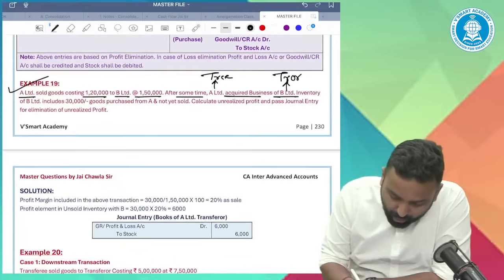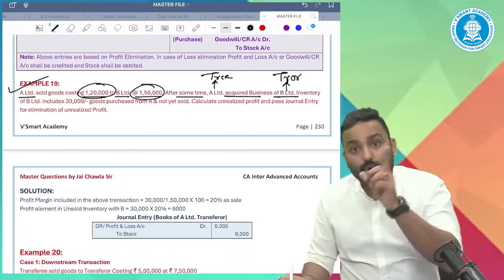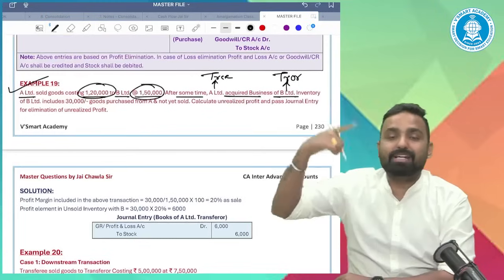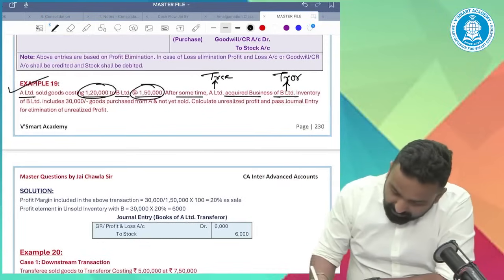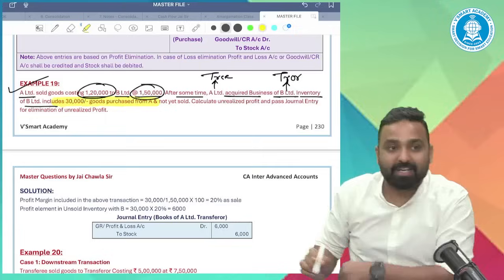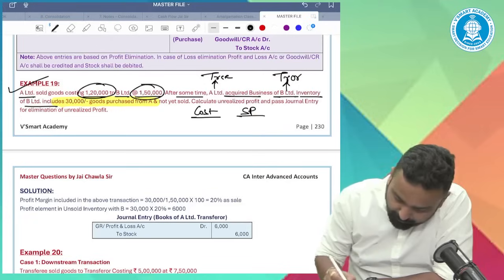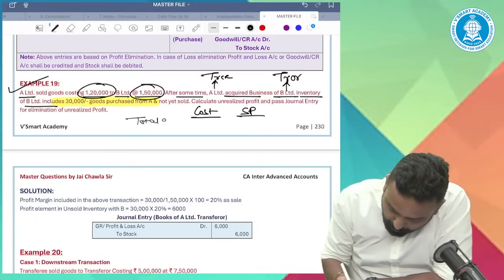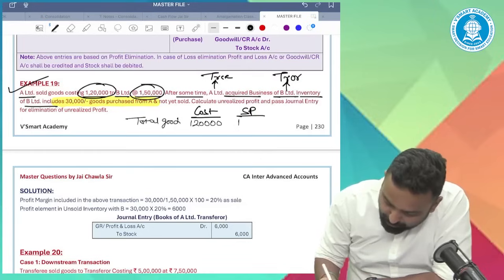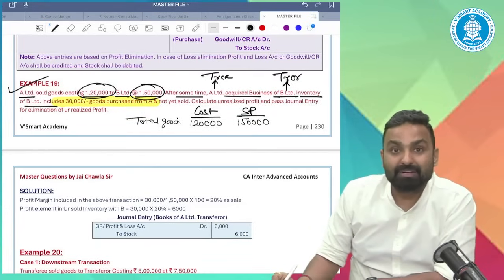We sold goods costing 120 at 150. So the original cost is 120, but we sold it at 150. The inventory of B includes 30,000 of profit on goods purchased from A. Total goods of 120 cost sold at 150 selling price.